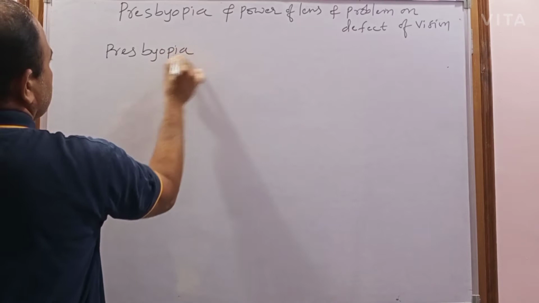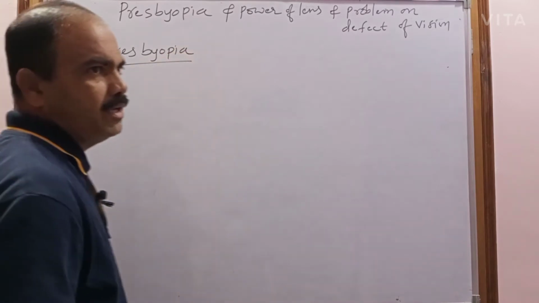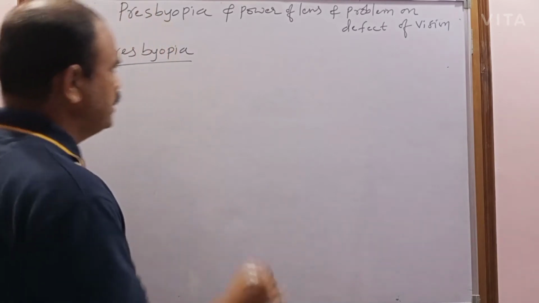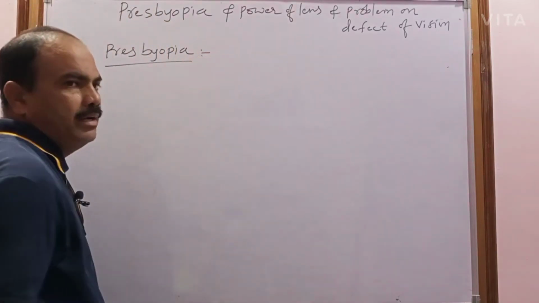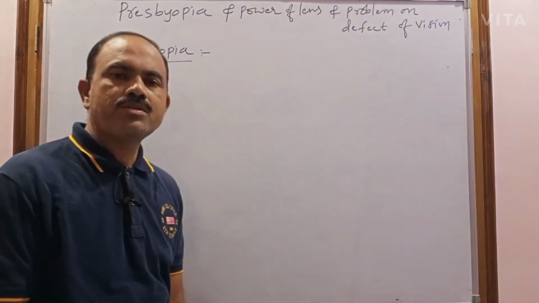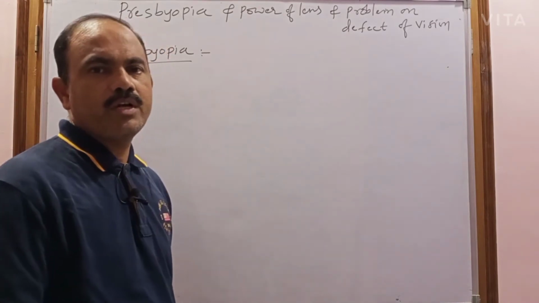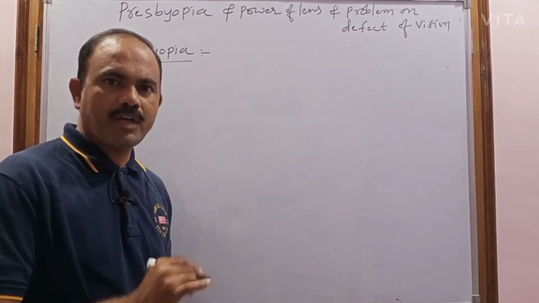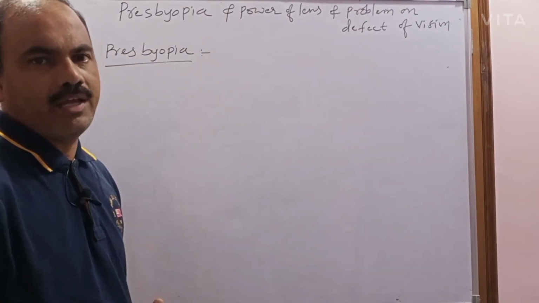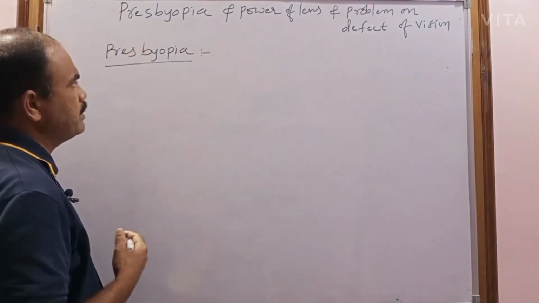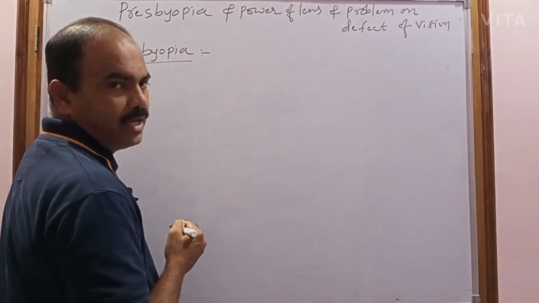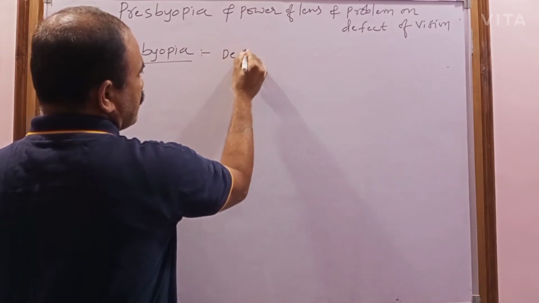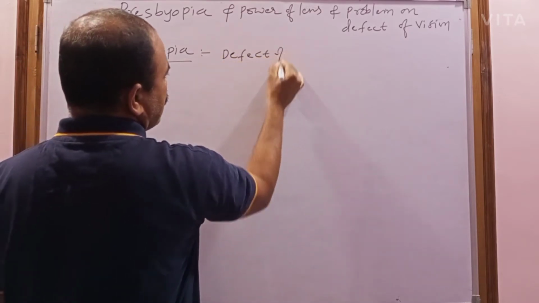Presbyopia can be observed generally in old age people. This is a defect of vision caused due to the decrease of the ability of the eye lens with increasing age. So what is presbyopia? Presbyopia is nothing but the defect of vision